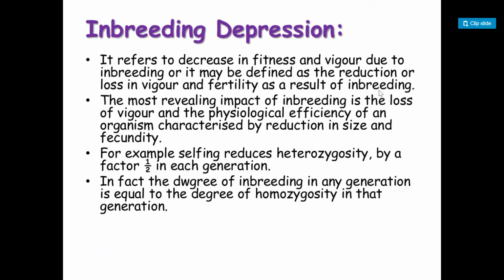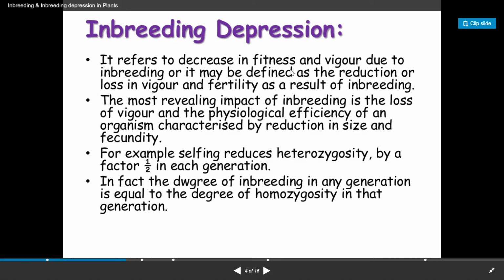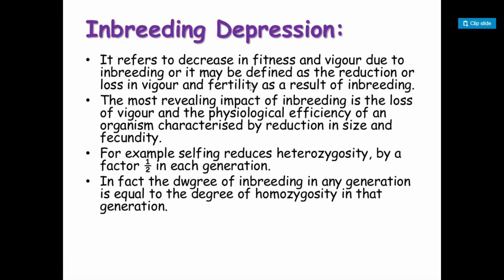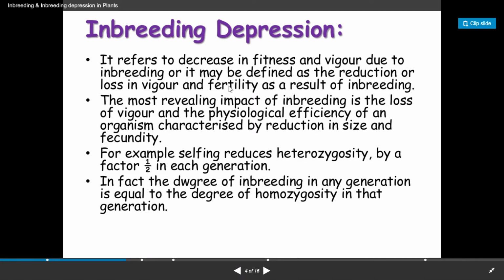Then this would result in individuals where the fitness will be very low, the vigor will be very low, the fertility rate will be less, and this situation which has arisen due to inbreeding is called inbreeding depression, right?